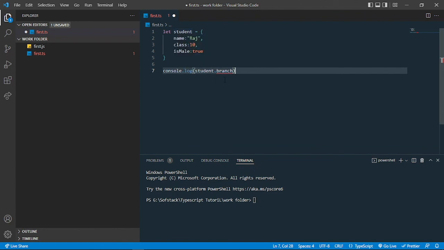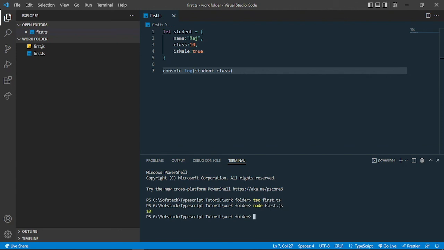But if I just normally console log class, then we can do that. If I compile and run that, you can see that 10 is printed out, but it was just a normal object which you can specify in JavaScript as well.